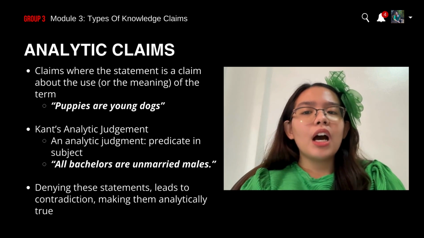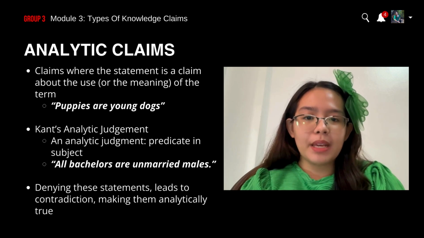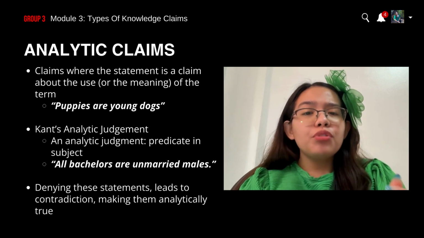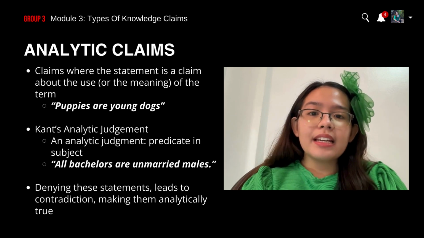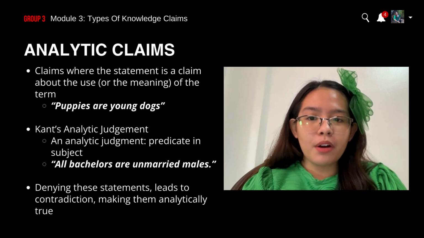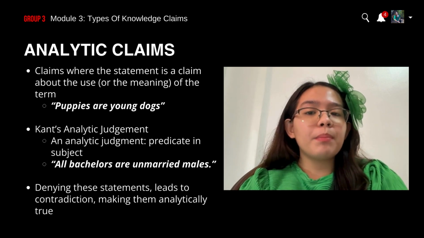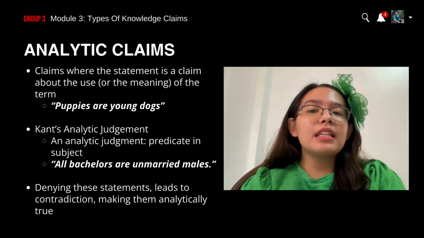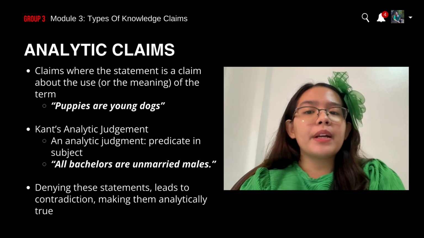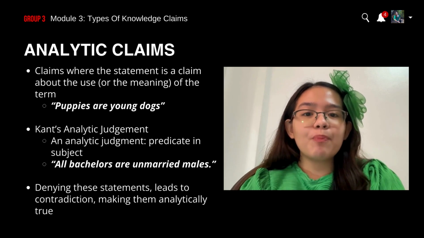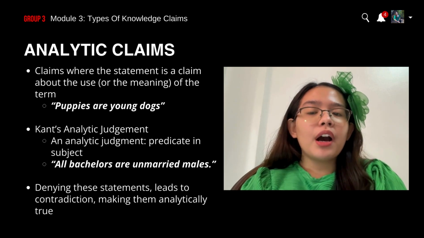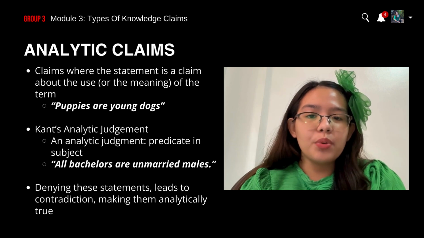The first one, all bachelors are unmarried males. Second, fathers are male parents. Notice that the definition of Kant is sustained in all the examples above. The predicate unmarried male, being the intention of the concept, is contained in the subject bachelor. The same is true with the other example. The predicate male parent is contained in the subject father. The concepts bachelor and father are formally defined in the English language.